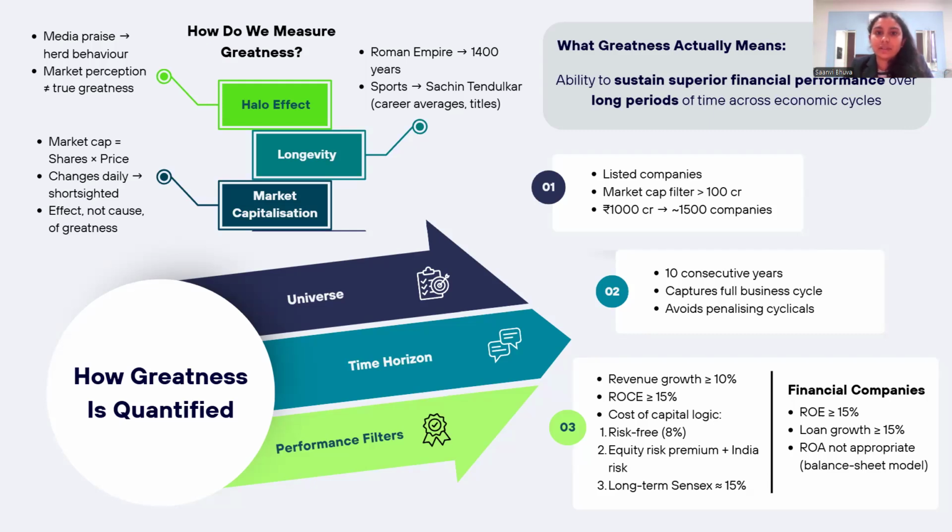The second filter is the time horizon. It should be for 10 consecutive years so that it can capture the entire business cycle and it won't unfairly penalize the cyclical companies. The third filter is the performance filter, which is the most important. The revenue growth should be more than 10%, and this is because the average nominal GDP growth was 14.5% at the time of the book, and now it's 10.4%. So 10% is a reasonable measure.